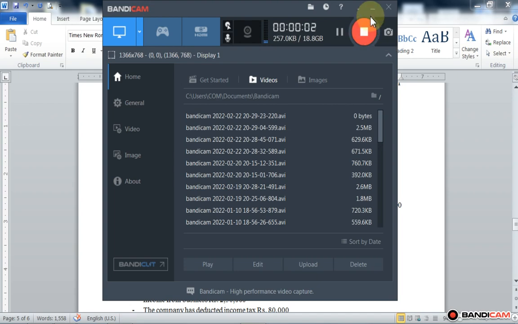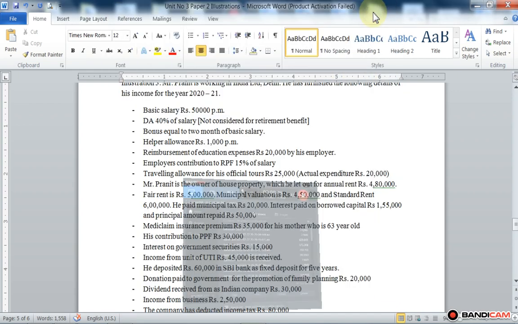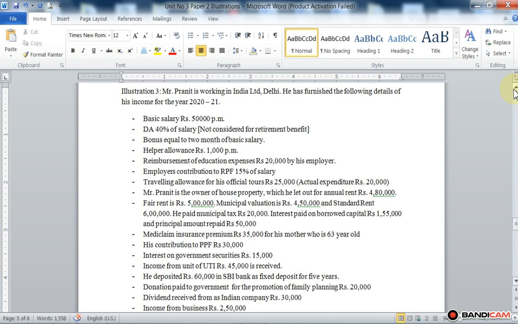Hello students, in our previous lecture we solved illustration number 3 on computation of total taxable income of an individual. In today's lecture we are going to solve another example on computation of total taxable income of an individual. Here illustration number 3 means illustration number 8, because in the earlier lecture we studied 5 examples on computation of income from salary.